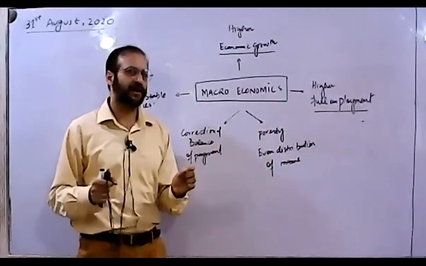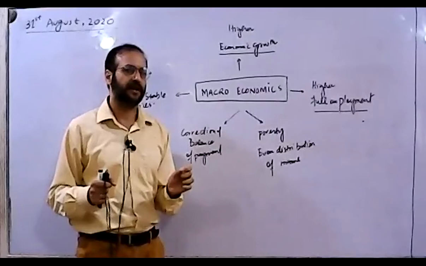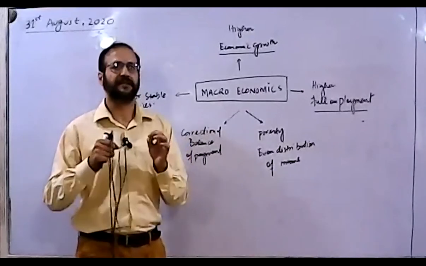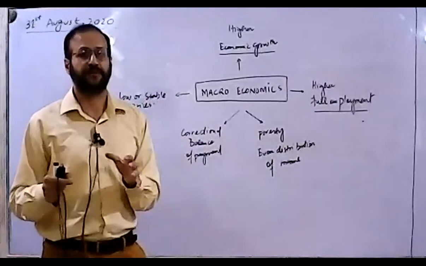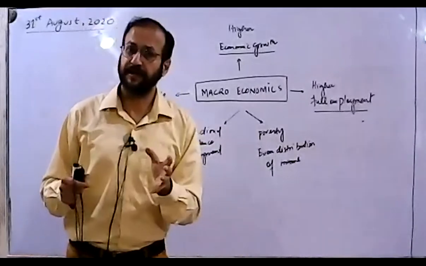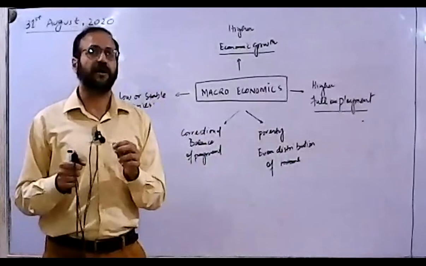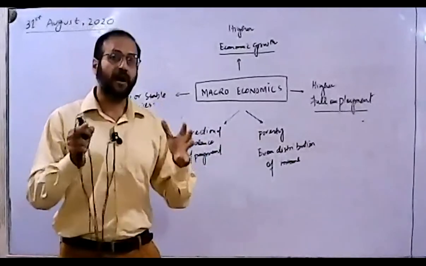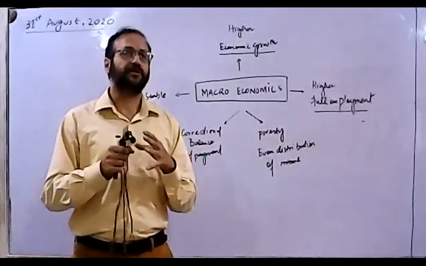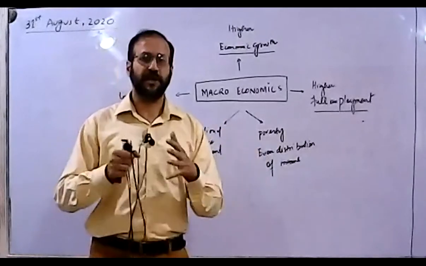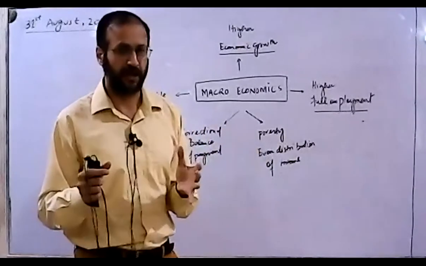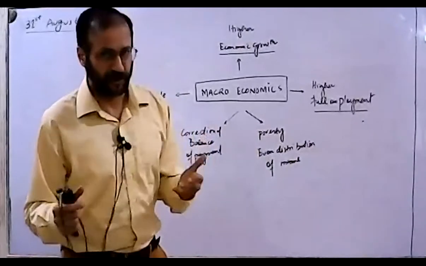This is the second branch of your economic subject, and it suggests how the larger economic problems can be highlighted, those which are related at large, addressing a larger proportion of the economy. So studying economics as a whole economy is known as macroeconomics.